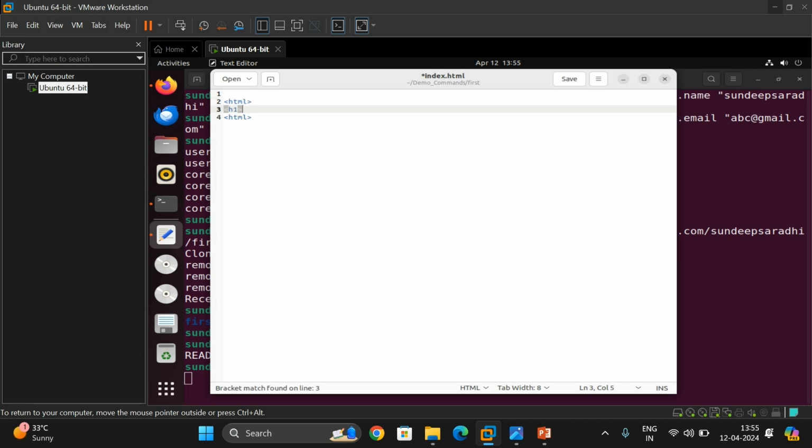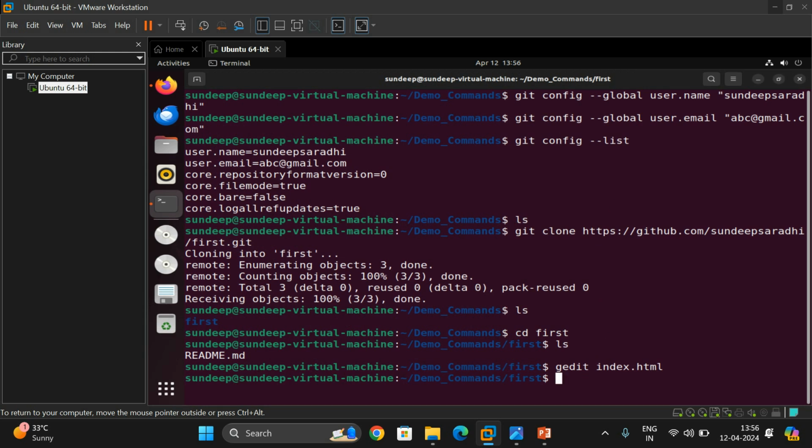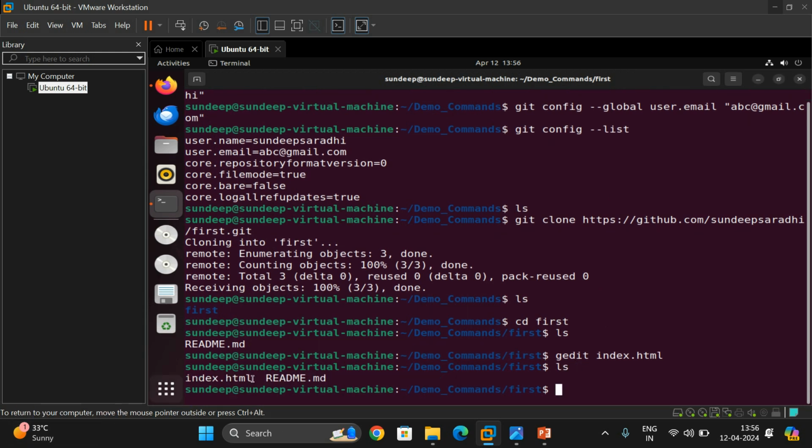See, h1 welcome to HTML. So I have written only a simple code, which will display the welcome message. So now you can see ls. So I'm having two files,